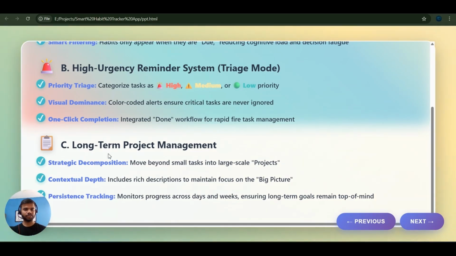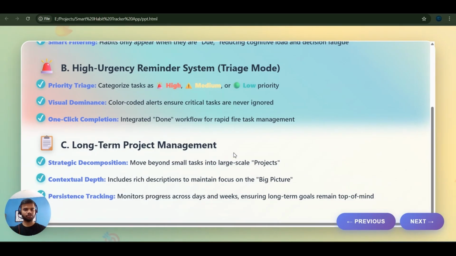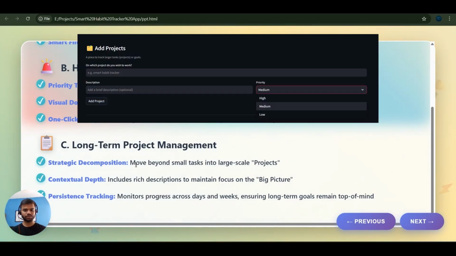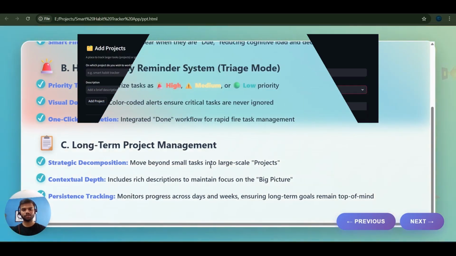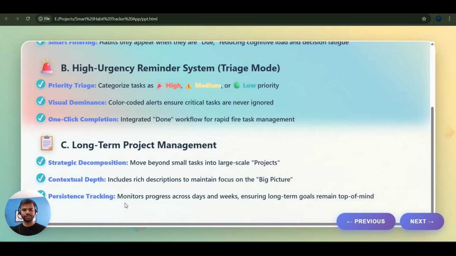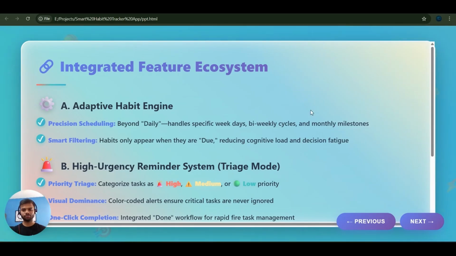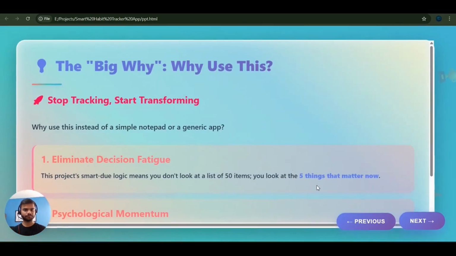Now let's move to the next part, which is long-term project management. And in that, I have added the following points, which is strategic decomposition, which means move beyond small tasks into large-scale projects. Contextual depth, which includes rich description to maintain focus on the big picture. And persistence tracking, which monitors progress across days and weeks, ensuring long-term goals remain top of mind. So this was the feature ecosystem. Now let's move to the next slide.